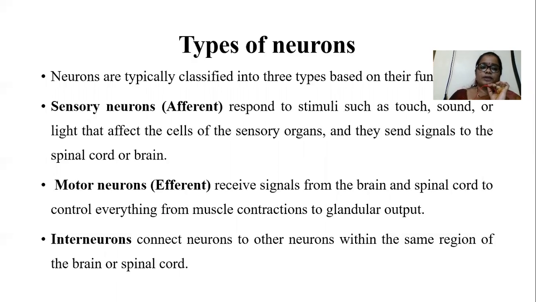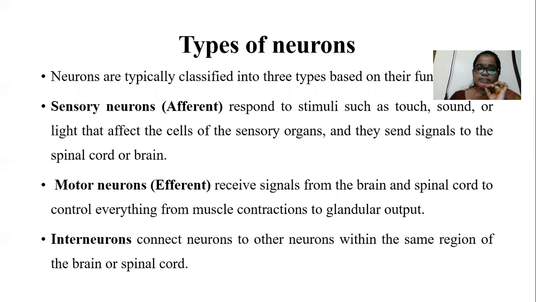Afterwards, that sensory information will be integrated in interneurons. What are interneurons? Interneurons connect neurons to other neurons within the same region of the brain and spinal cord. In which region will this information be integrated? Interneurons are present in the brain and spinal cord.